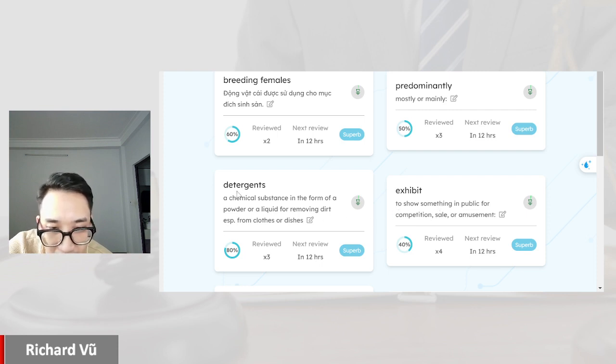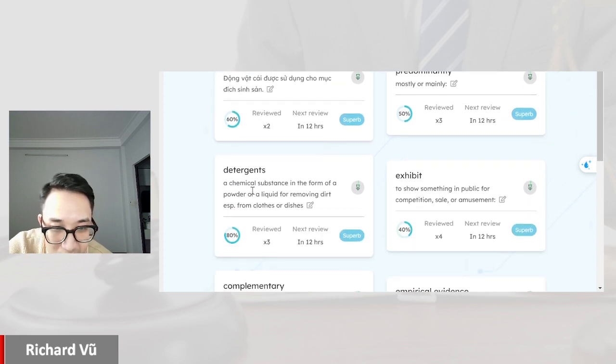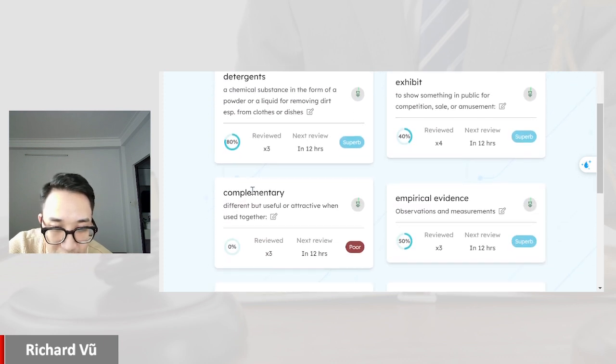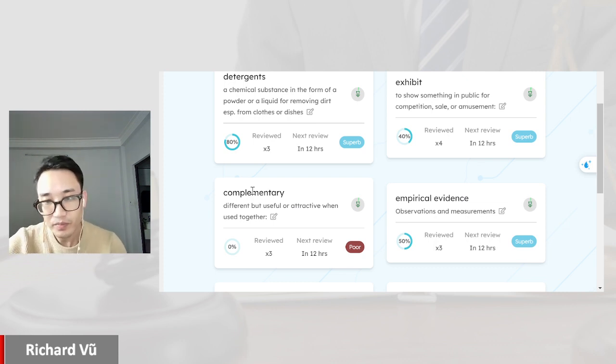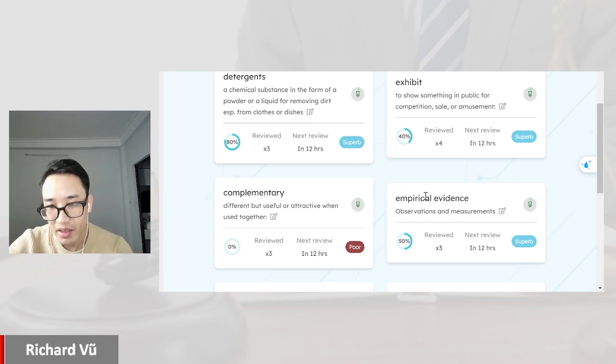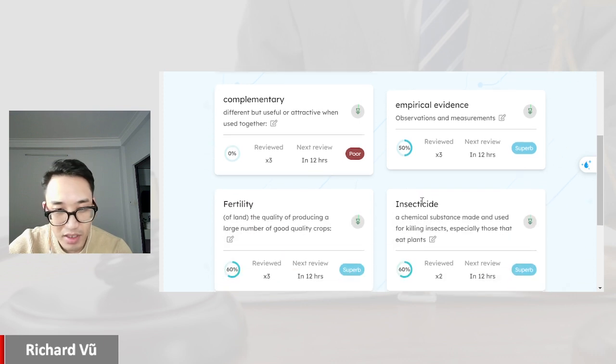Detergent, a chemical substance in the form of a powder or liquid for removing dirt. Complementary, different but useful or attractive when used together. Empirical evidence, observation and measurement.